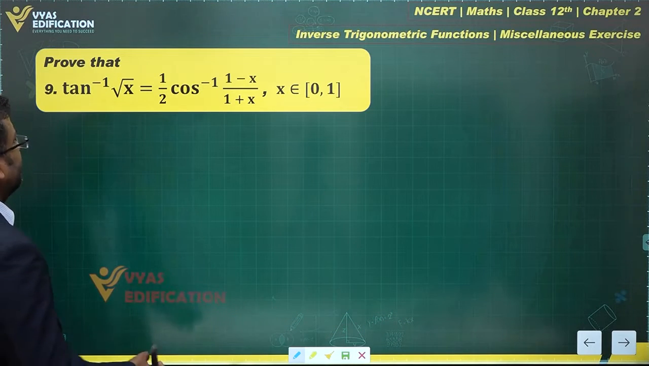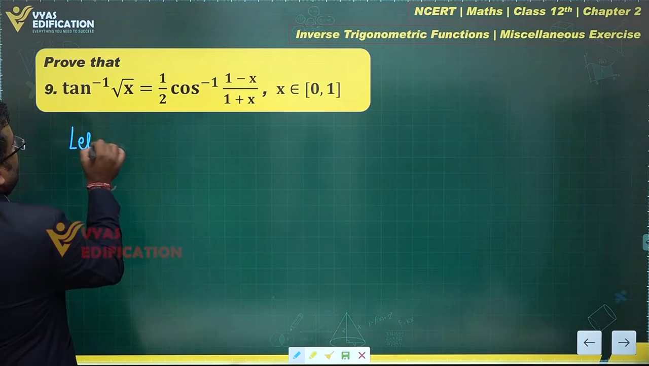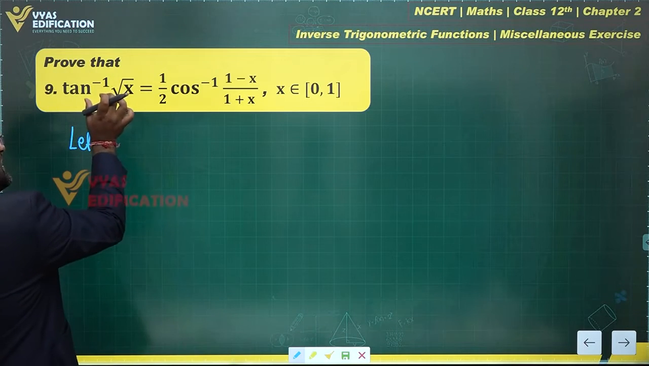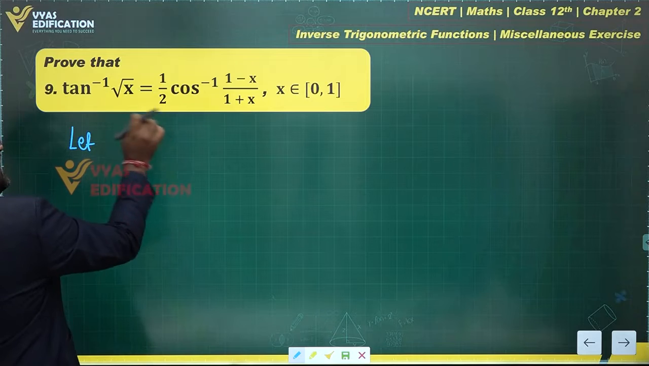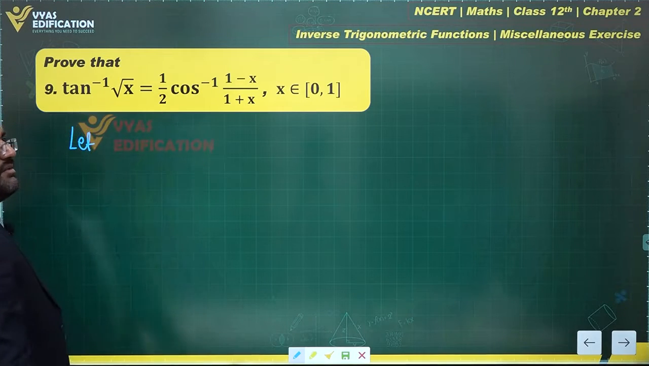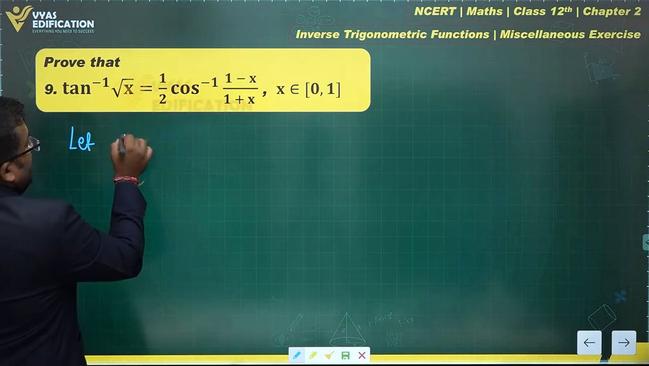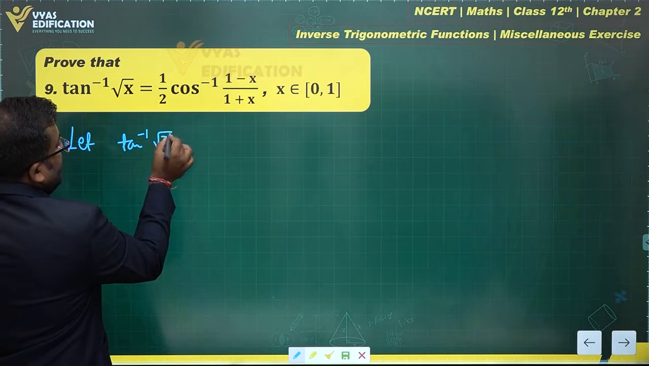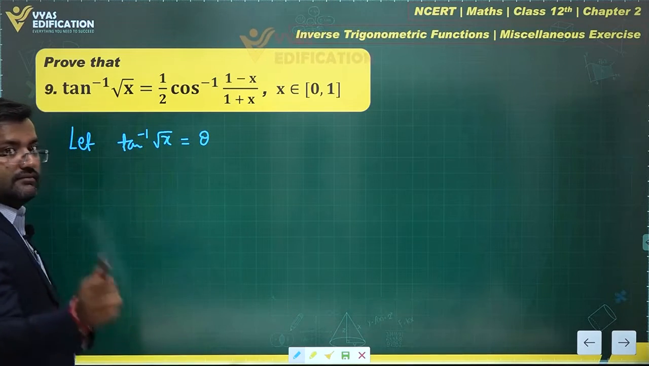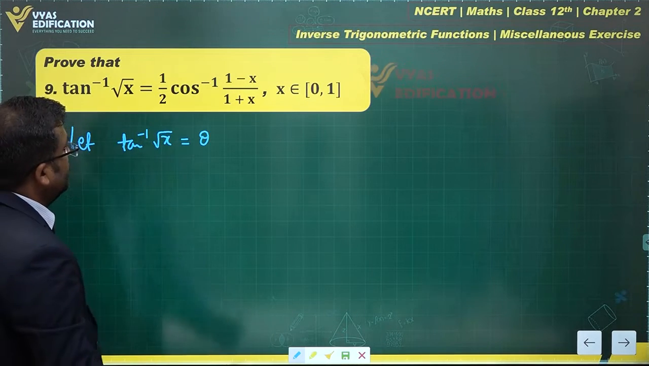Let's take a look at this question. Let this tan inverse root x, can I assume this to be something and find x? Then I can substitute this and maybe simplify this. Yes. Let tan inverse root x be equal to theta. Mind you, let tan inverse root x be equal to theta.